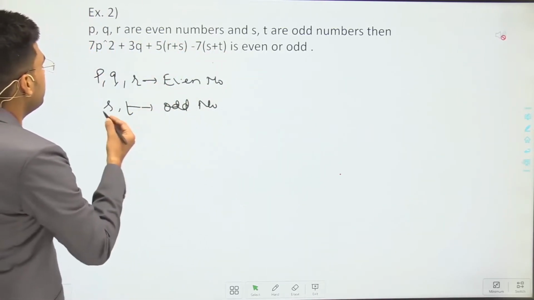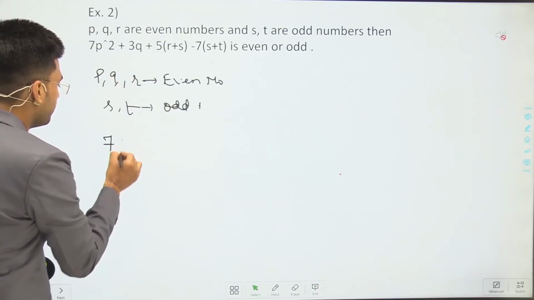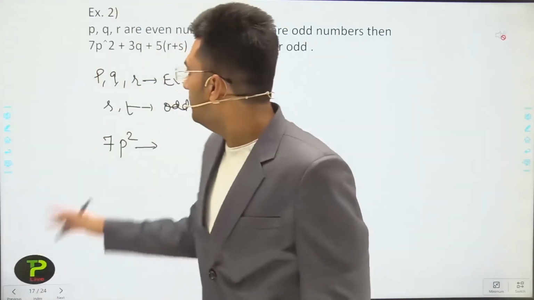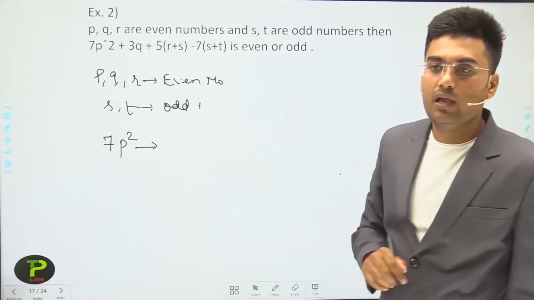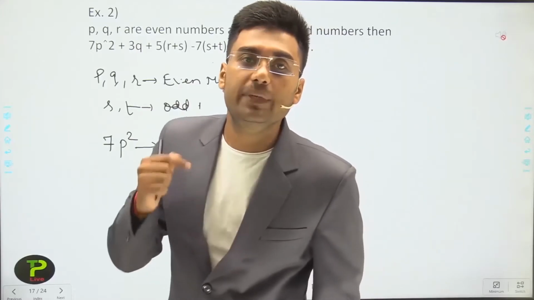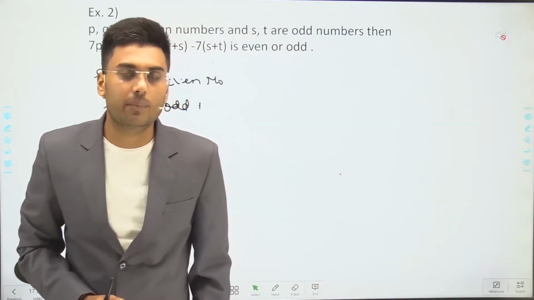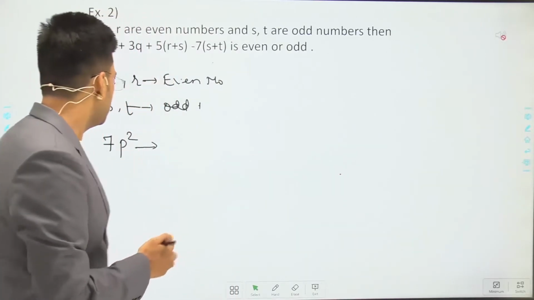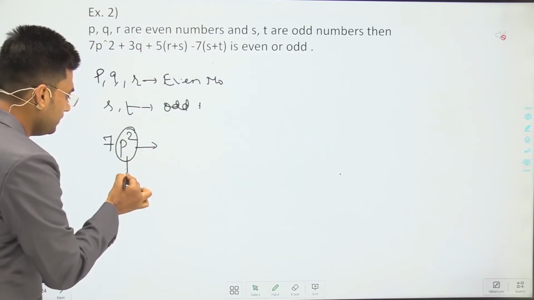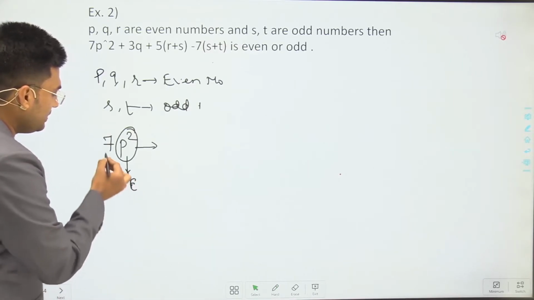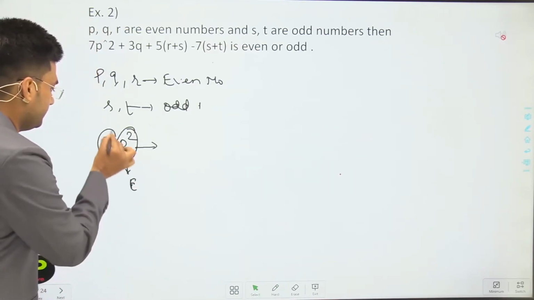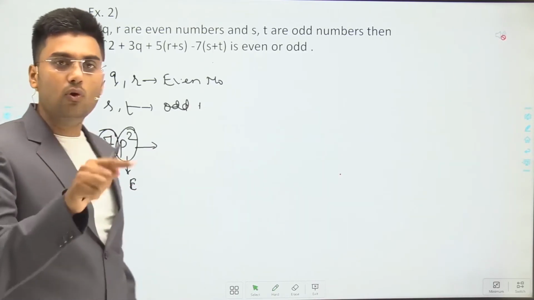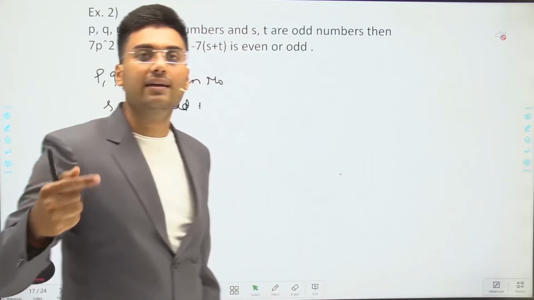In our expression, we have 7p square. Now let's check 7p square. P is an even number. If p is an even number, then p square should be an even number, because even multiplied by even is equal to even. So p square is an even number and 7 is an odd number. If odd is multiplied by even, then we will again get an even number.